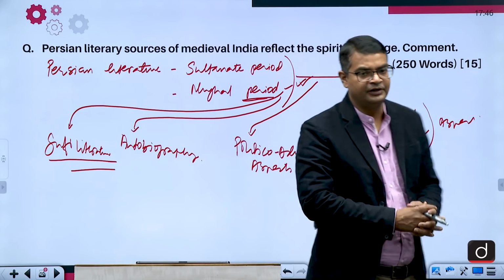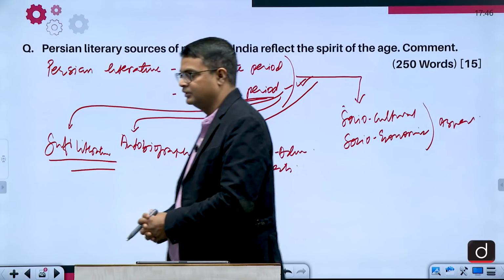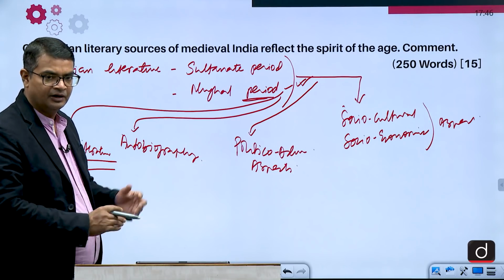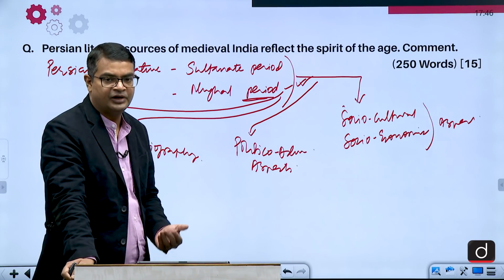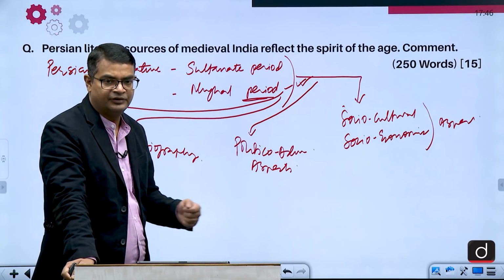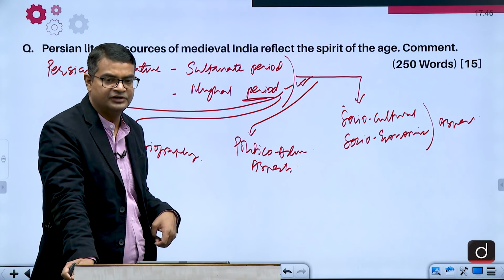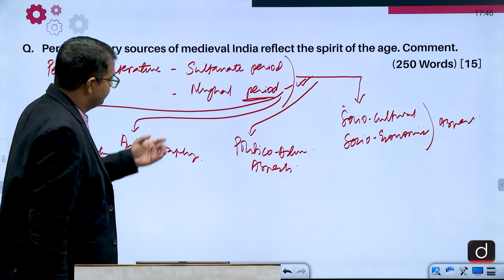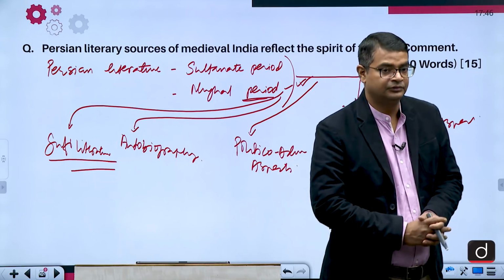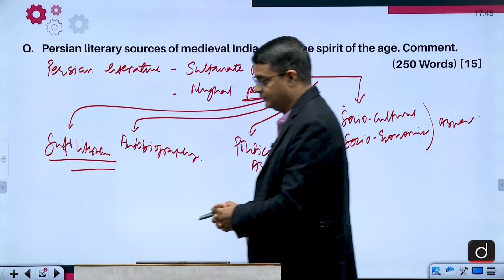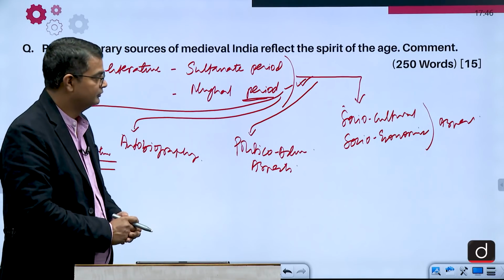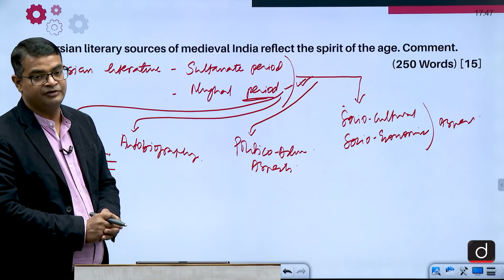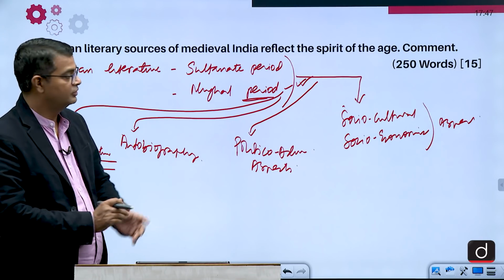Started from the Ghaznavid and Ghorid period, and then during the time of Qutubuddin Aibak, Taj-ul-Maasir, written by Hasan Nizami, and later on Tabaqat-e-Nasiri by Minhaj-us-Siraj gives the description about the rulers, about the condition of India, at the same time the socio-economic and political conditions. Especially Minhaj-us-Siraj, in Tabaqat-e-Nasiri, writes about the situation of the Delhi Sultanate, especially about Razia, that Iltutmish chose his daughter over his inefficient sons. So it describes that condition also.